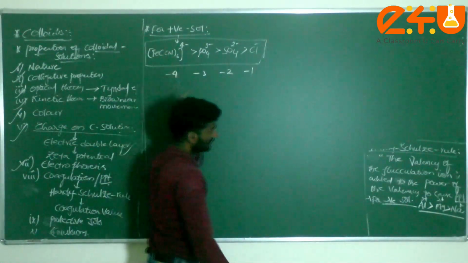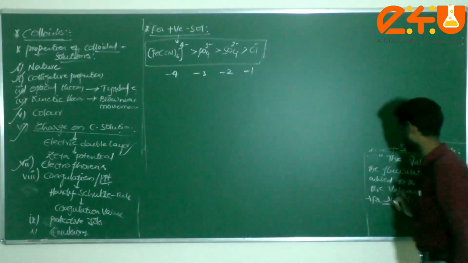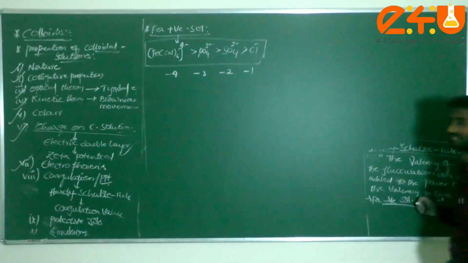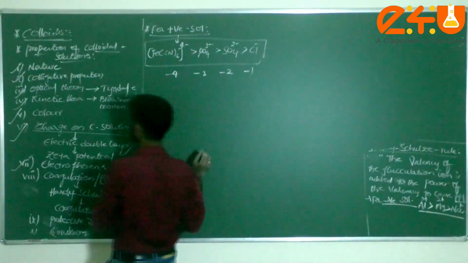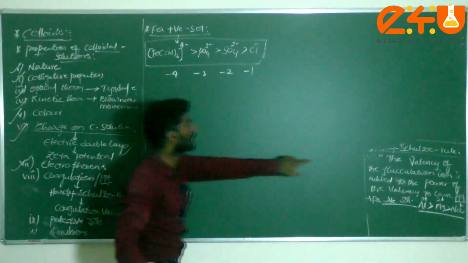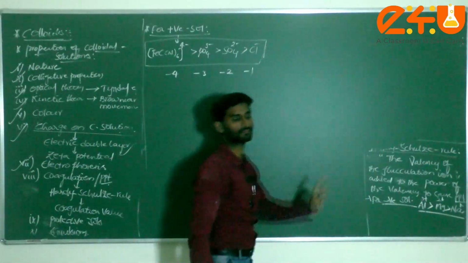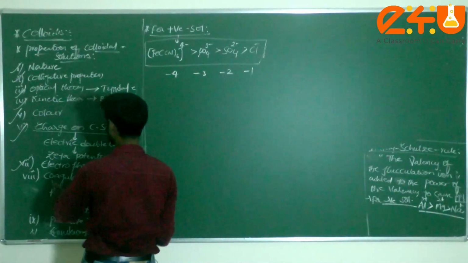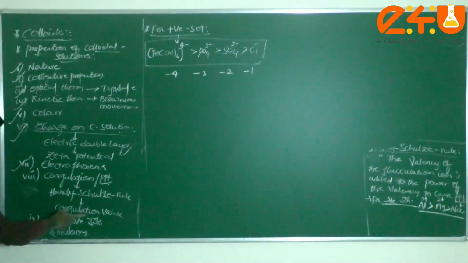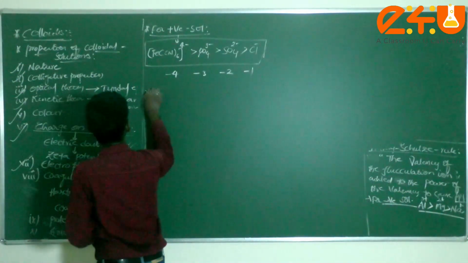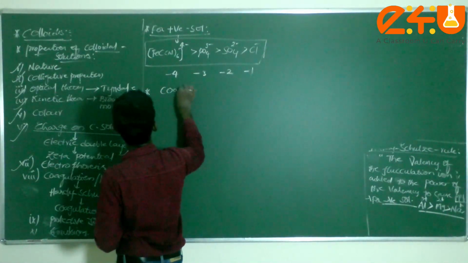That is for positive sol. And this is for negative sol: Al3+, Mg2+, Na+. This comes under the Hardy-Schulze rule. Very, very important. Next, after Hardy-Schulze, there is a small definition, that is called coagulation value.